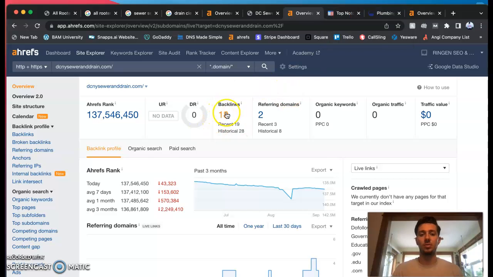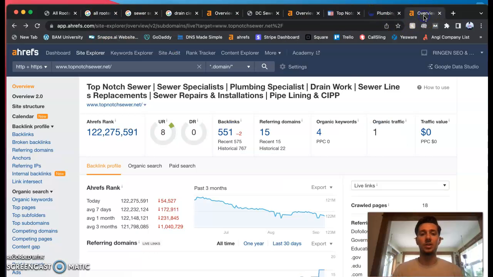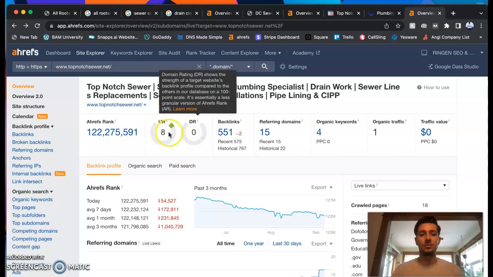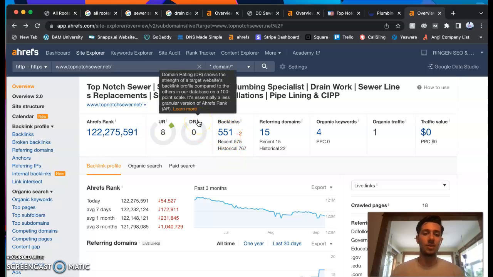Yeah, so their numbers are just really low. They have not done any work. Top Notch Sewer, these are their numbers right here. They're sitting at an 8 and a 0. Okay, their backlinks aren't helping them out at all because this domain rating is sitting at a 0.